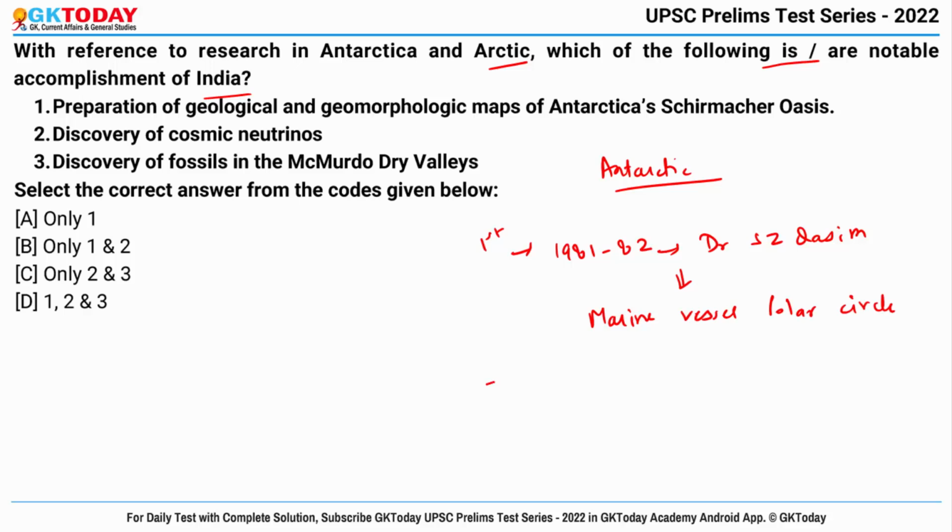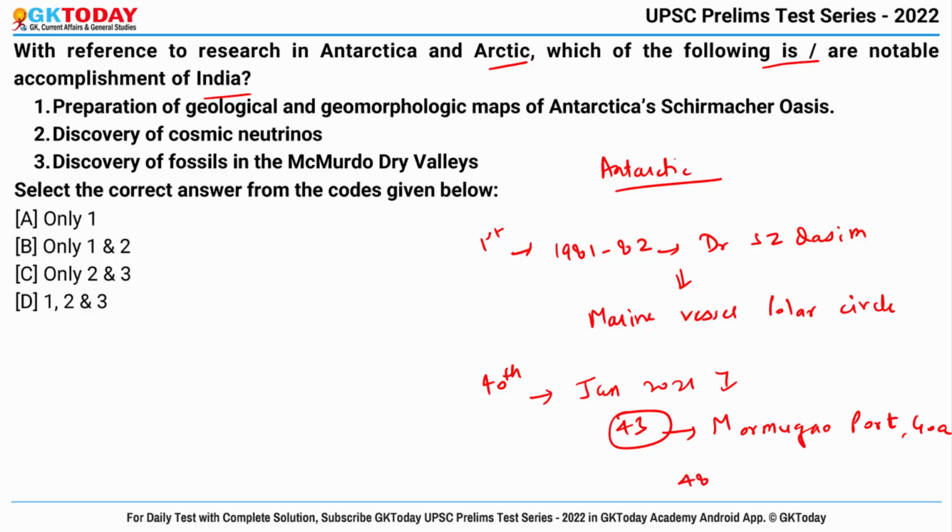Now why it is in news? Because the 40th Indian Scientific Expedition of Antarctica was launched in January 2021 and 43 members departed from Mormugao Port, Goa to relieve the winter crew of 48 members who spent 15 months at the South Pole.